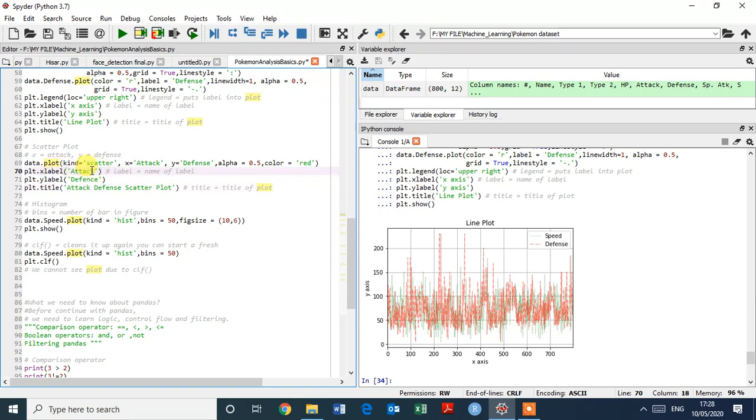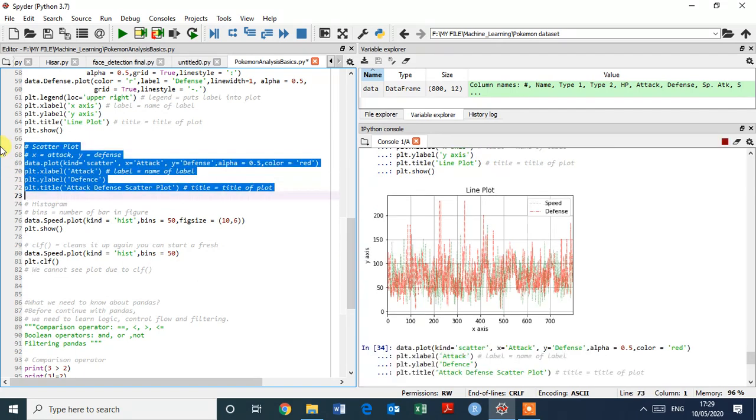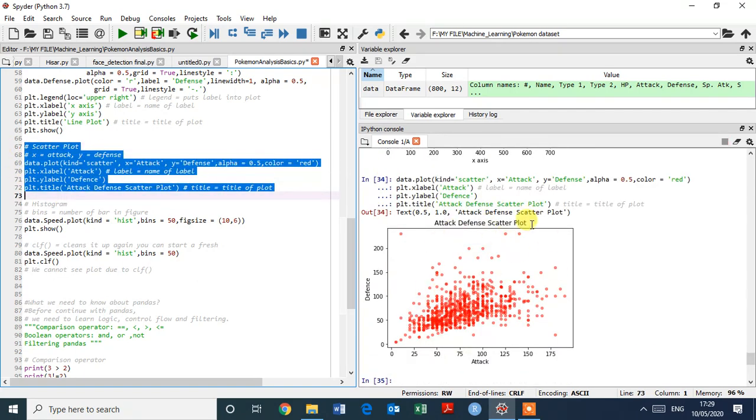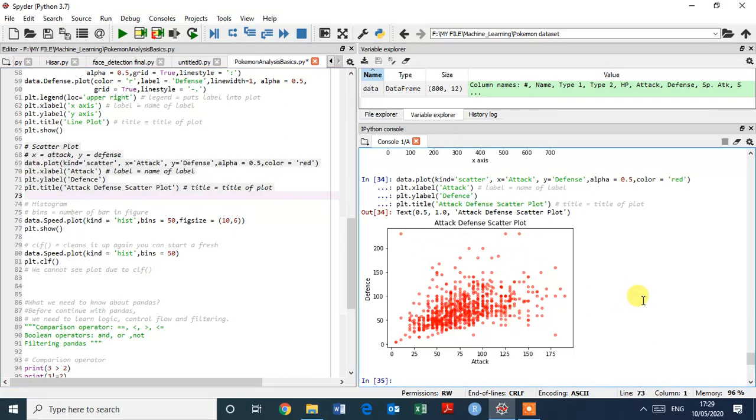Okay, so this is the x label, I give attack here, and y label defense, and the title is attack defense scatter plot. So just select this, command control enter to execute. Okay, that's great. So this is the scatter plot, it looks like this. And now we are going to plot a histogram.